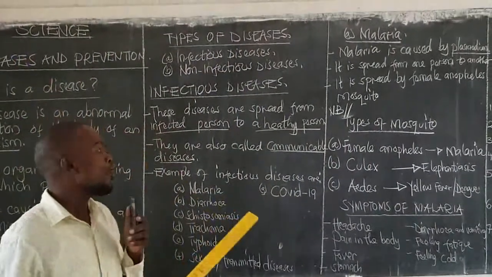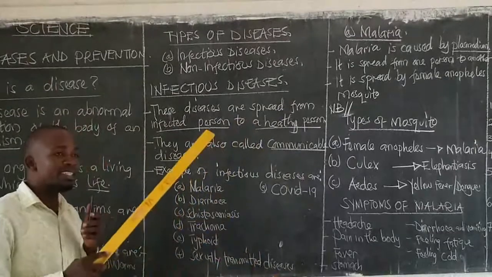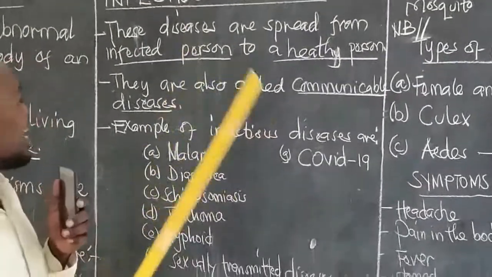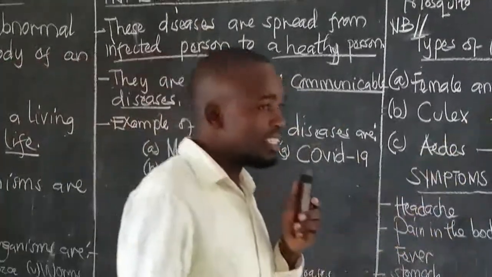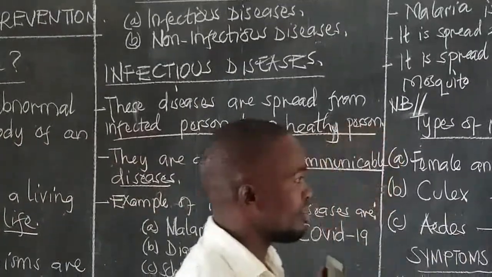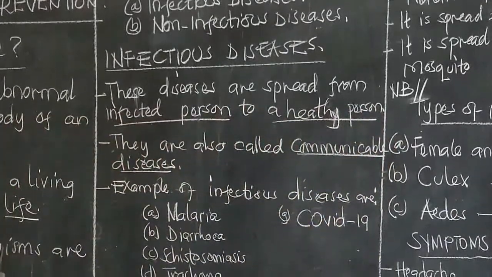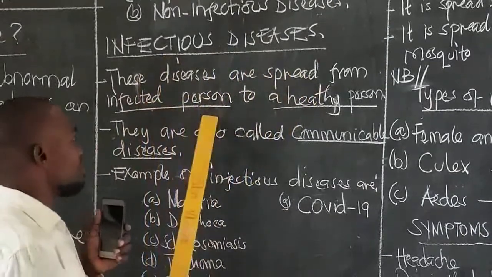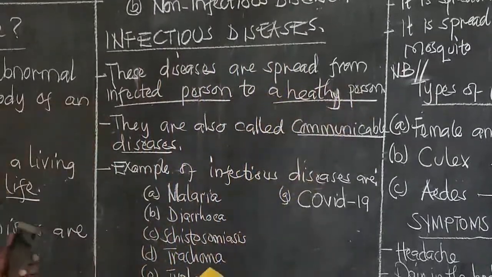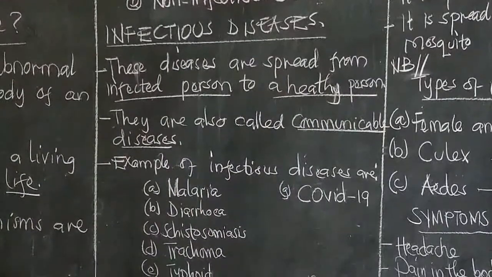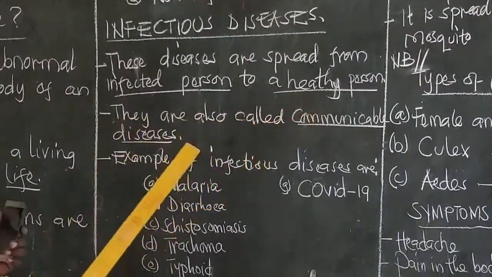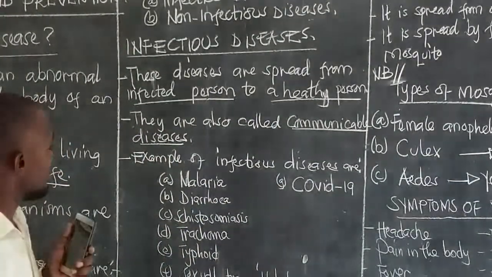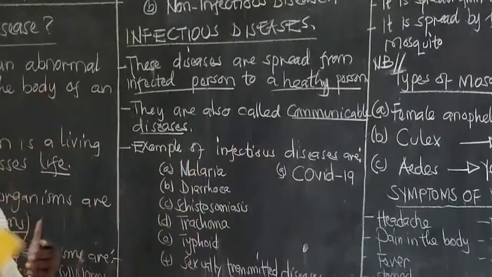So today we are only going to see and study about infectious diseases. If I may repeat, infectious diseases are spread from an infected person to a healthy person. They are also called communicable diseases. Let's look at some of the examples, some of the infectious diseases that we have.